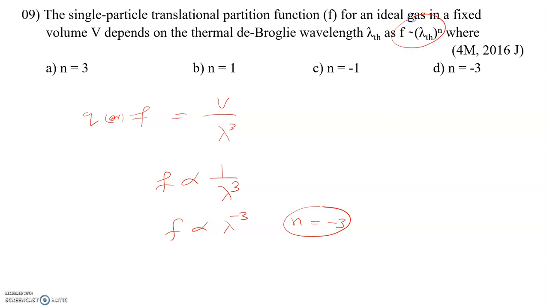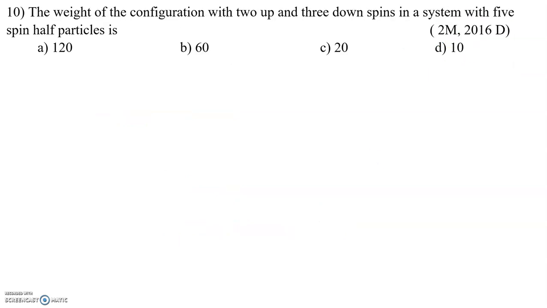Are you able to understand? F is proportional to lambda power something. What is that n? n is equal to minus 3. So this question appeared in 2016 June. It's a very simple question, and here they have allotted 4 marks for this question. Then see question number 10.